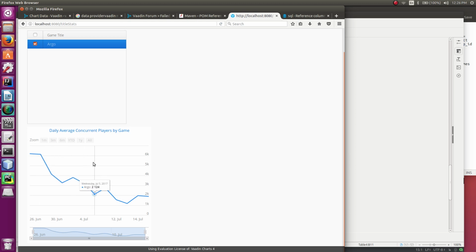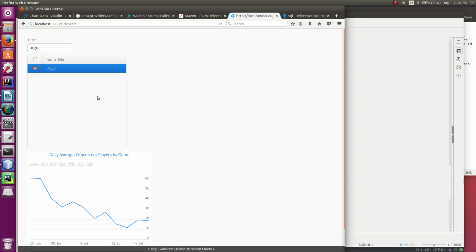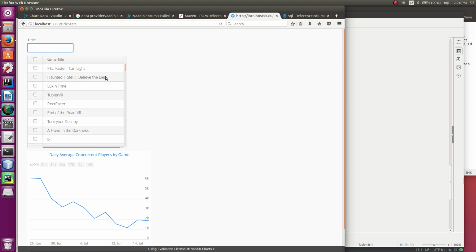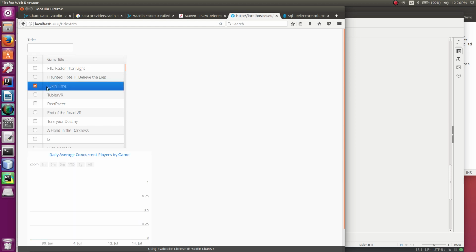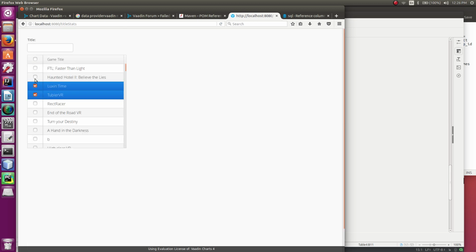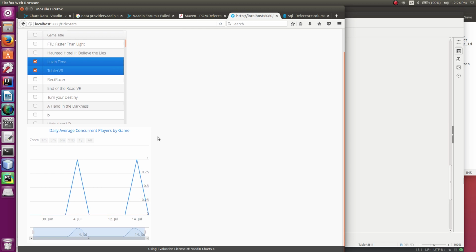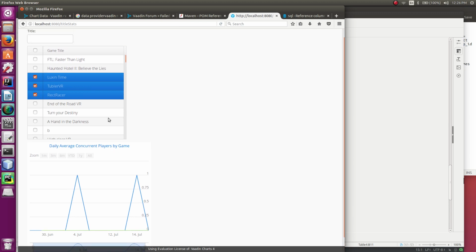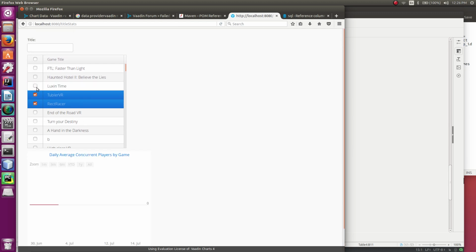But anyway, that's an interesting thing that might be useful to someone, being able to view daily concurrent players for Argo. You can also, and these two features are not fully blended yet, select multiple games. So let's select Lux in Time. Lux in Time has had anywhere from 0 to 1 players, which is sadly typical of most of these games on here, you'll see. Tubler VR has not had any players, nor has Wrecked Racer. But let's get rid of all of these, they're not good.